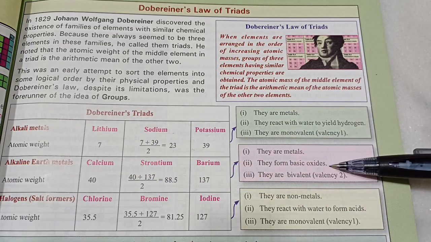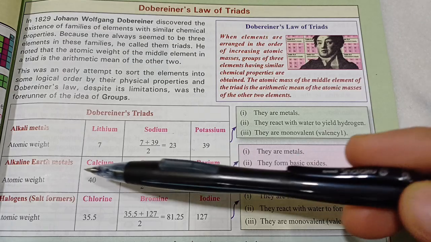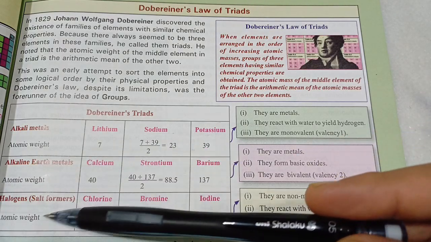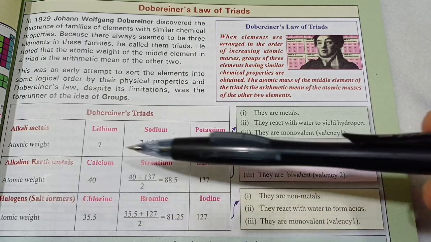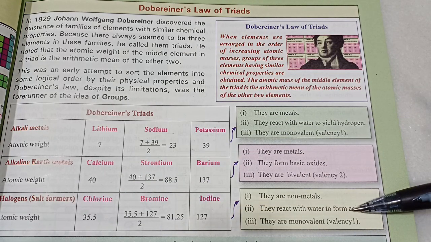They form basic oxides, and they have valency 2. Their salts are found in the Earth's crust. Halogens, salt generators. They are all non-metals. They react with water to form acids, and they have valency 1.